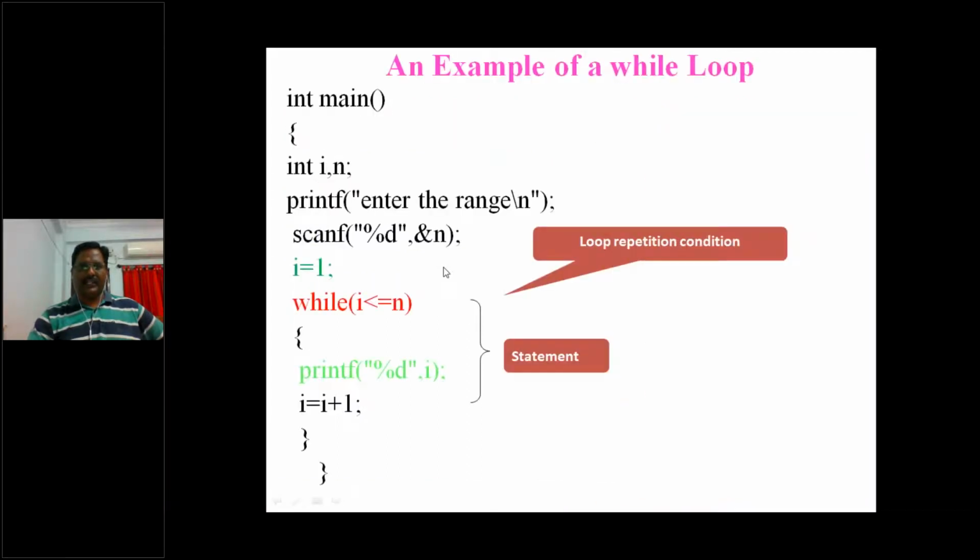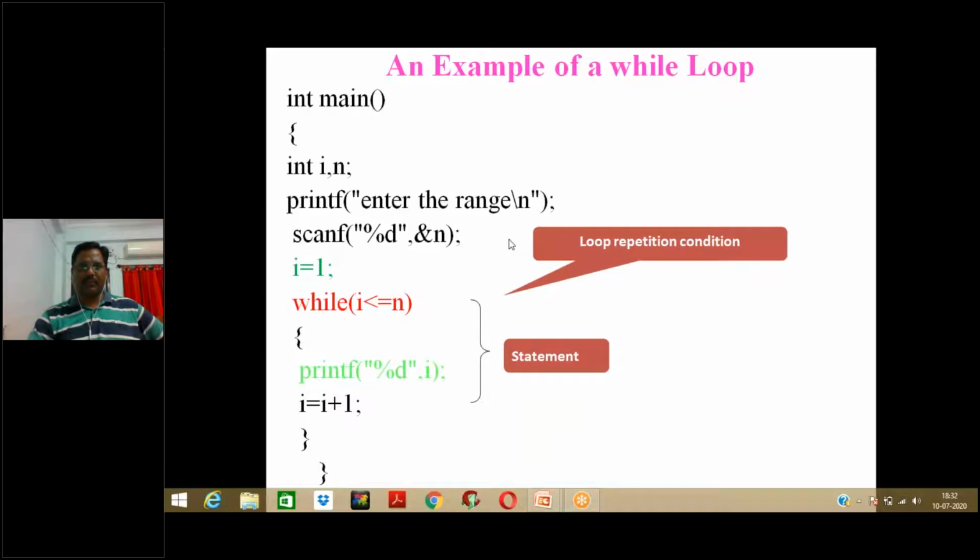The next one, a simple concept we can go with as a simple example: int main, with i and n, where n is the range, the value we provide from input, and we initialize i equal to 1. So the while condition within the brackets is i less than or equal to n.